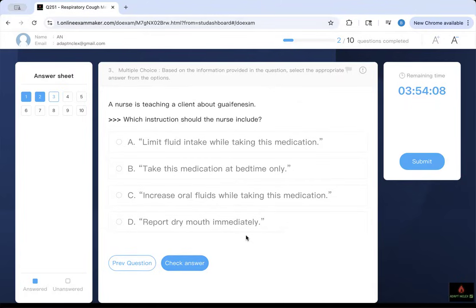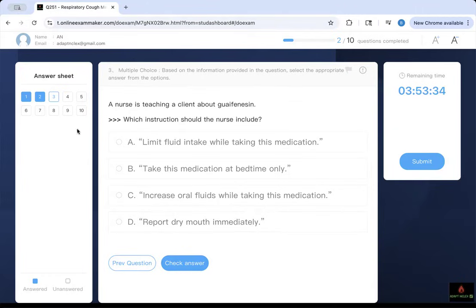What is the question? A nurse is teaching a client about guaifenesin. Which instruction should the nurse include? First, underline guaifenesin and tell yourself what guaifenesin does. If you know that, your answer choice will pop out like candy. Limit fluid intake while taking this medication. Take this medication at bedtime only. Increase oral fluid while taking this medication. Report dry mouth immediately.